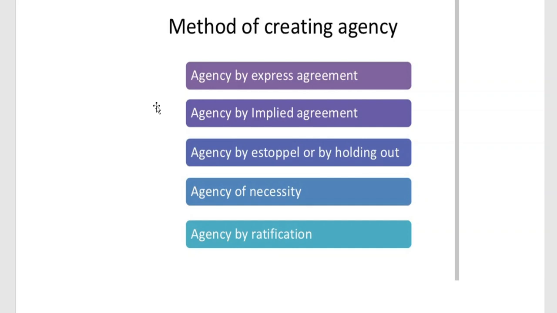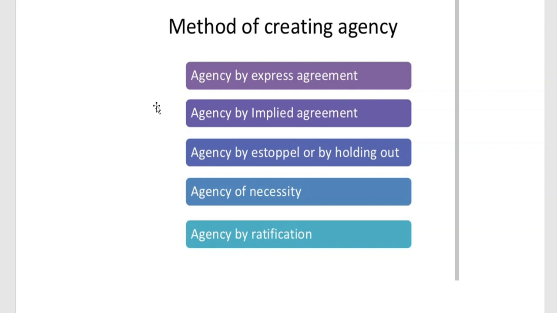Under section 182 of the Indian Contract Act, the agent has been defined. An agent is a person employed to do any act for another or to represent another in dealings with a third person. There is another party who stands as a principal. Here, who is a principal? We know who will be a principal.